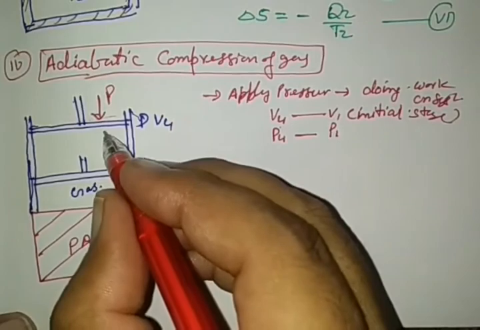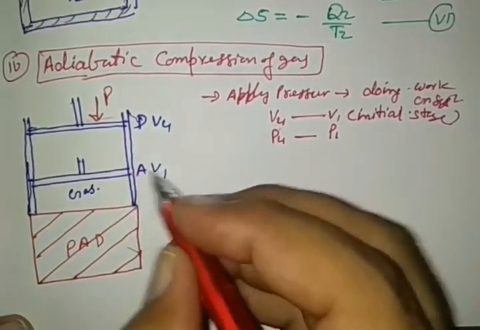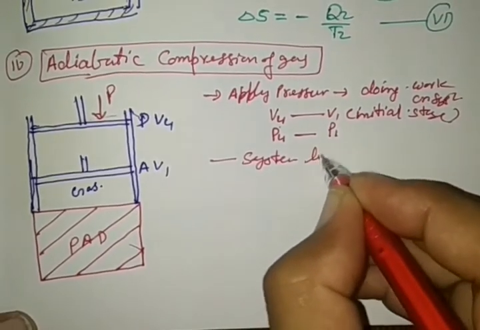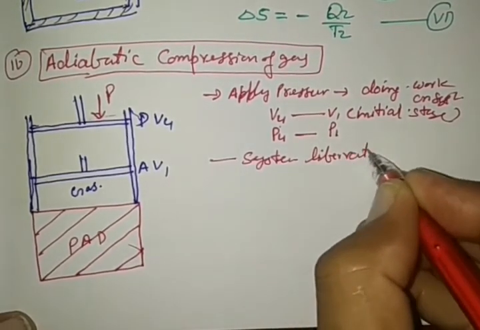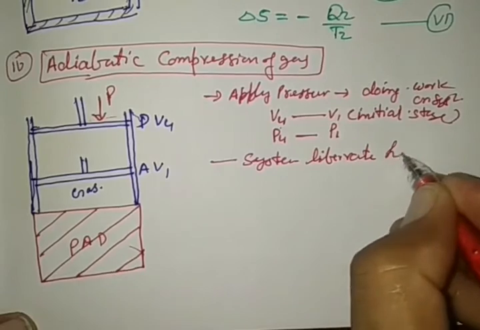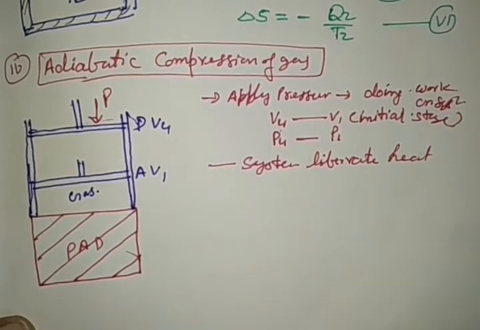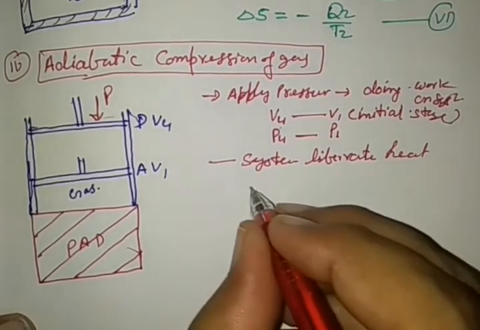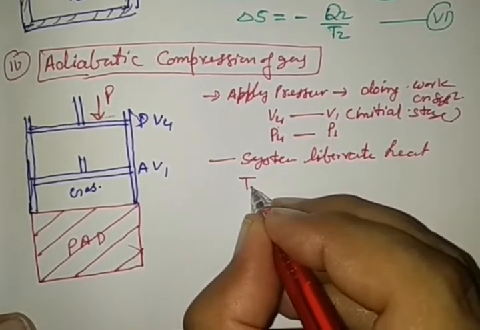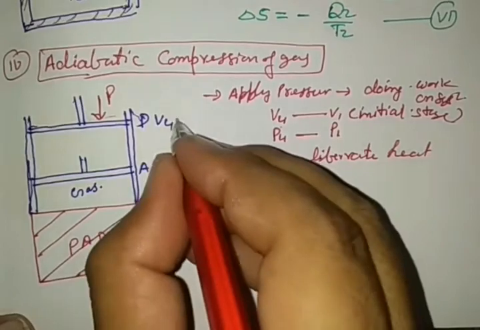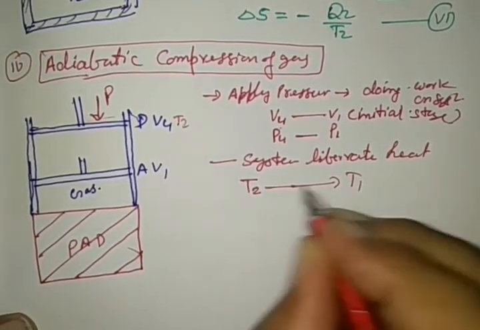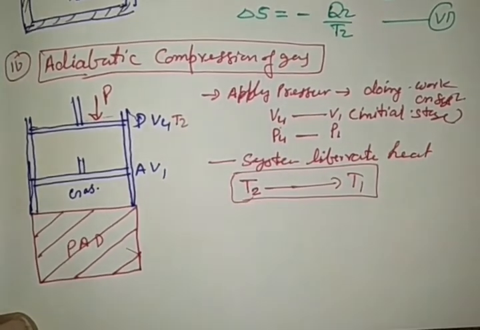So when we do work on the system, in that condition the system liberates heat. So the temperature increases from T2, and is brought up to the initial temperature T1 in this case.